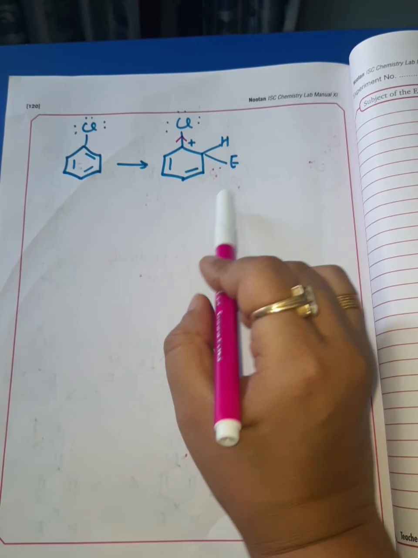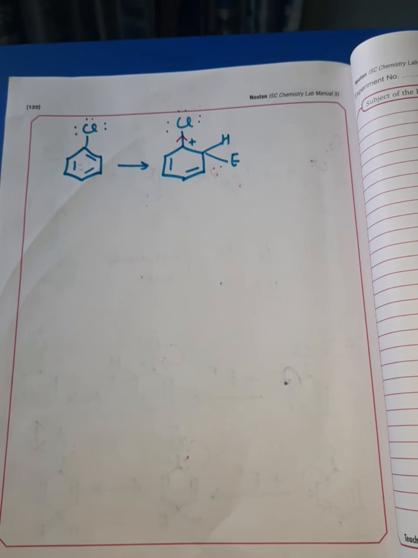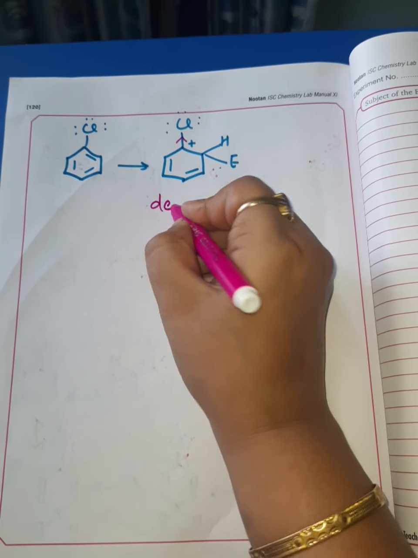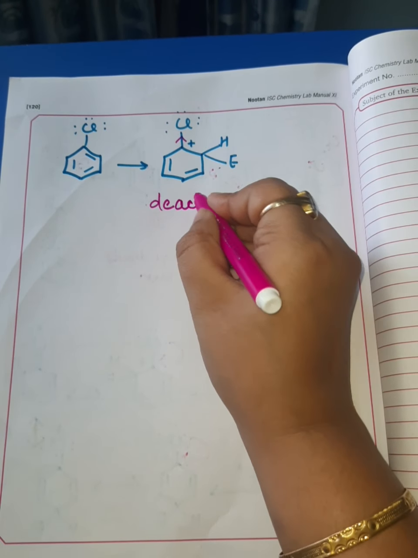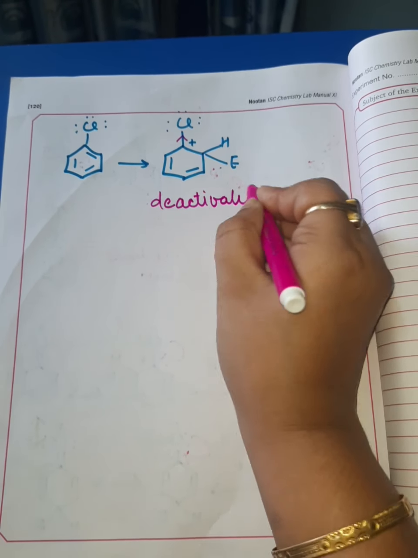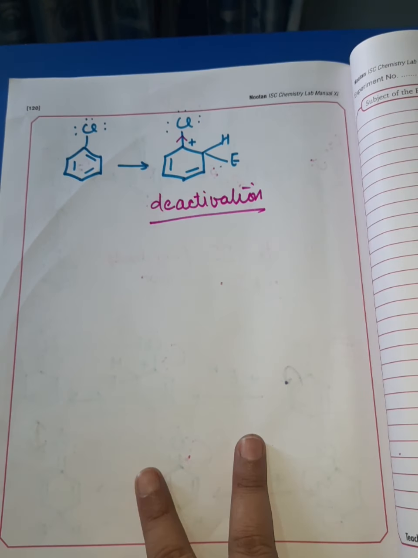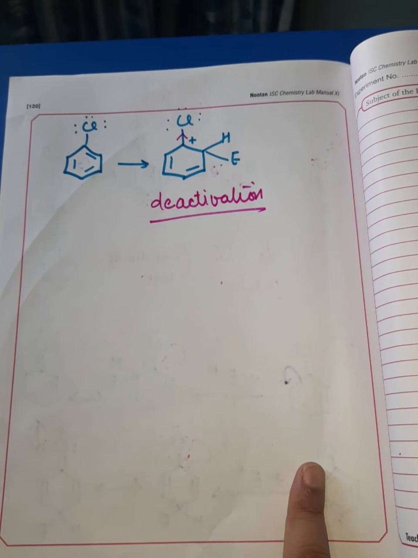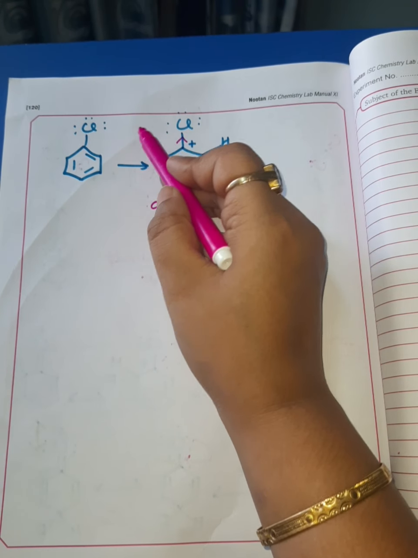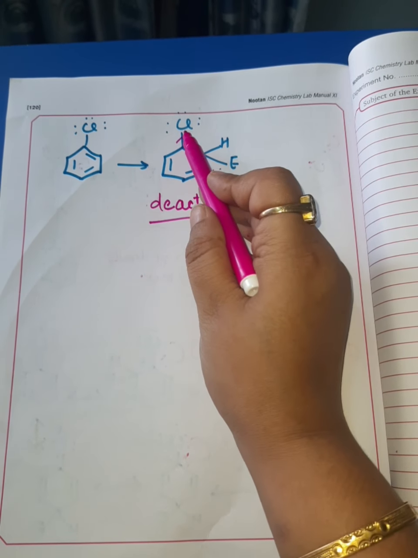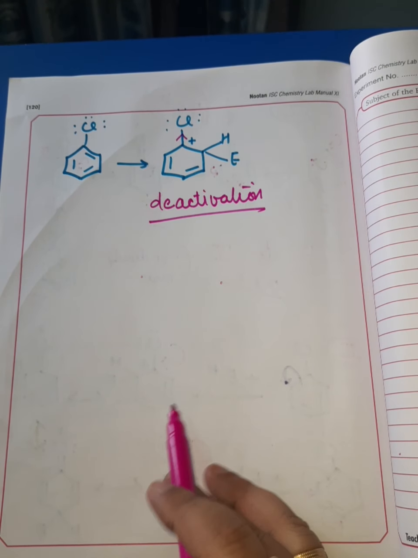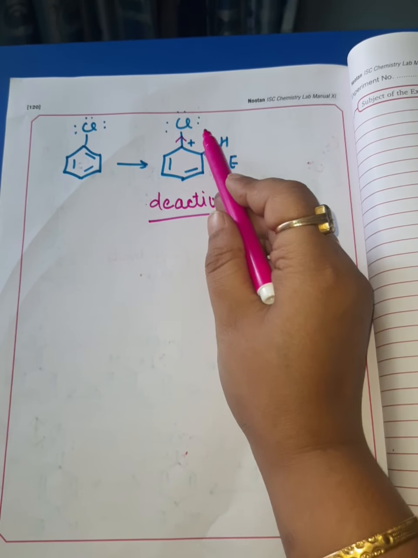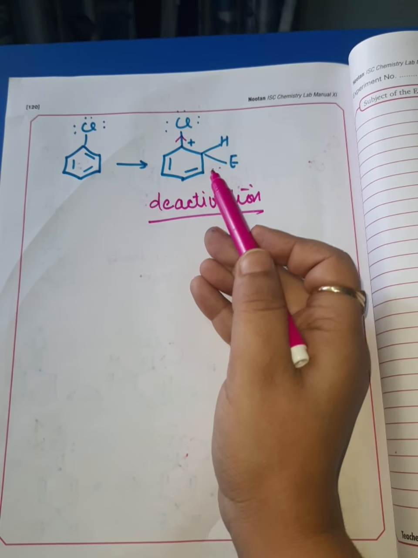Now this causes the deactivation of the benzene ring. Now the benzene ring, after the formation of this carbocation, suffers deactivation. Alright, so here two things are happening. Which two things? The resonance effect causes the ortho-para directing nature of the chlorine, meaning the halogen atom causes ortho-para substitution, and when ortho and para substitution is taking place, then the minus I effect of chlorine is also acting on it.